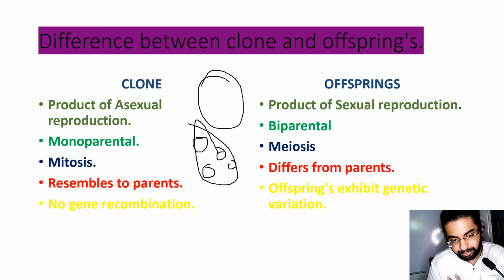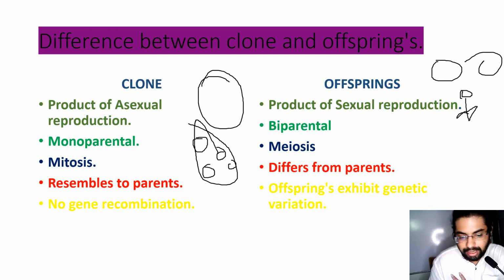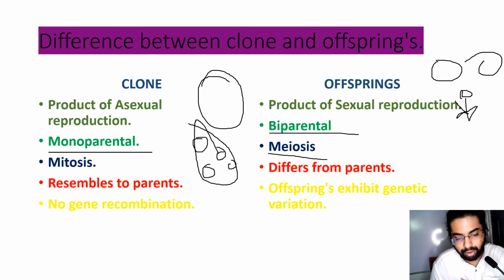So only a single parent is involved, so this is a product of asexual reproduction, whereas offspring are the product of sexual reproduction, that is, two parents are involved to produce children, and this is termed as offspring. Clone is monoparental, that is, a single parent is required. Offspring is obtained by meiosis of the gametes. Offspring are biparental, that is, two parents are involved. In clone mitosis occurs, and in offspring meiosis occurs.